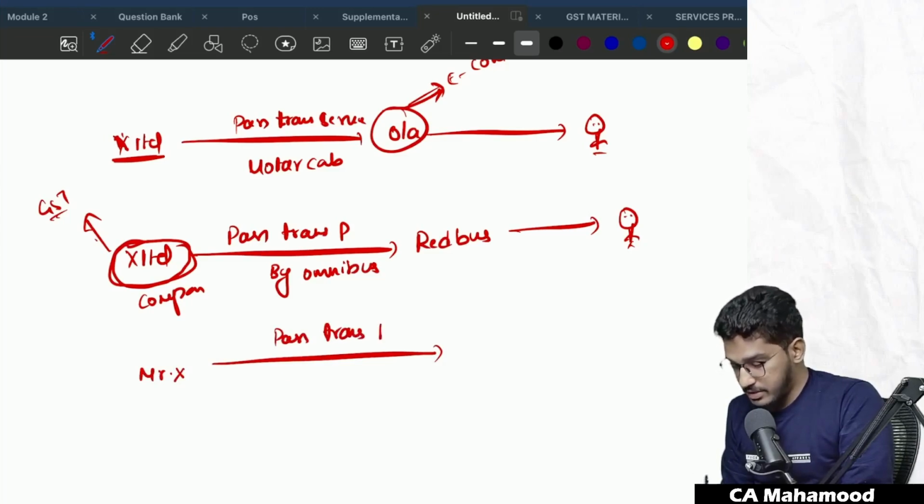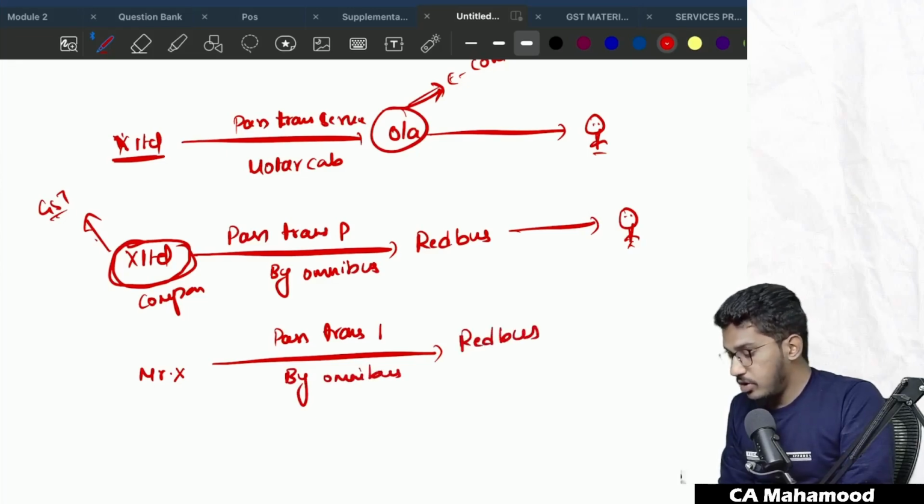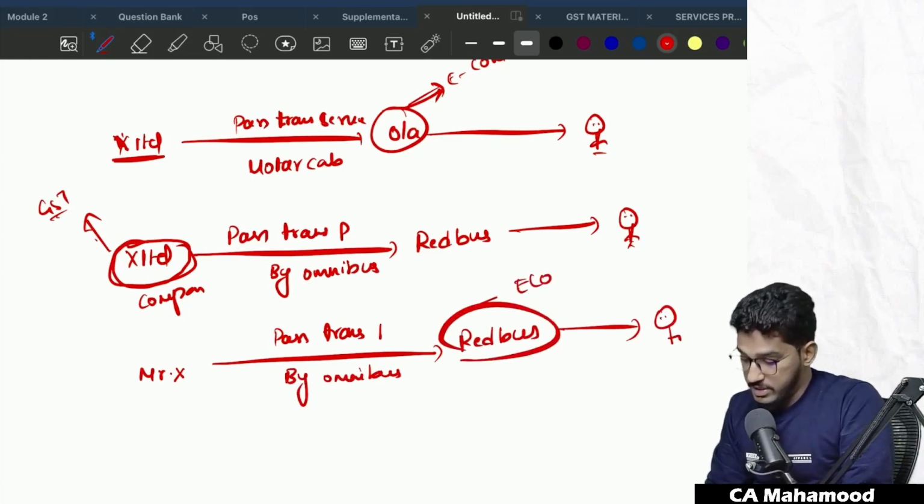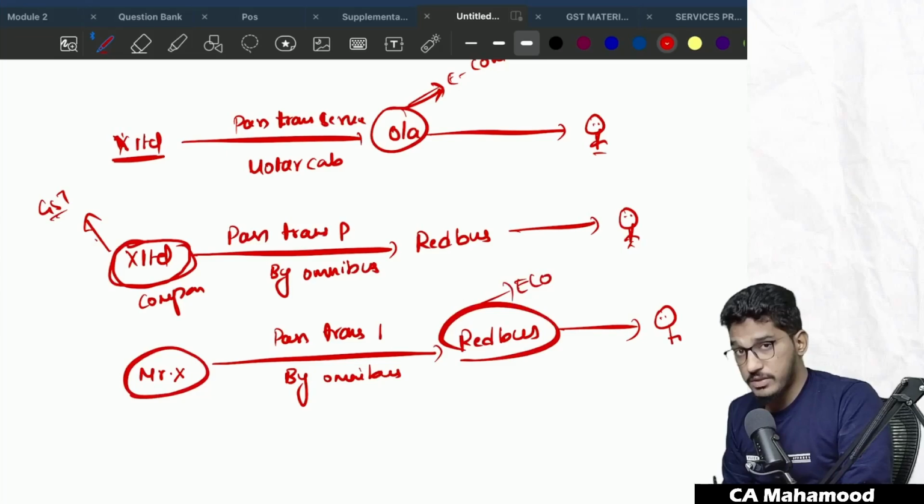Passenger transportation services by omnibus through an e-commerce operator to the ultimate customer. Who will pay the GST? The e-commerce operator will pay GST. Why? Because the person providing transportation services by omnibus is a person other than a company.